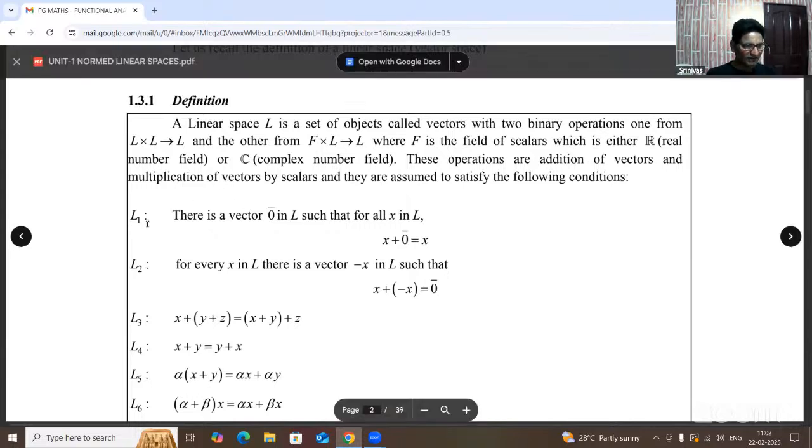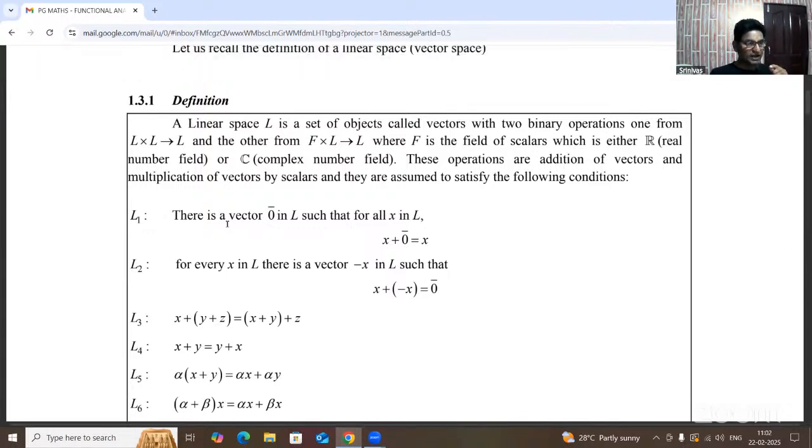Here, what is L1? L1 is, in systematic order, the closure law, then the associative law. We already know the concepts closure, associative, existence of identity, and existence of inverse.